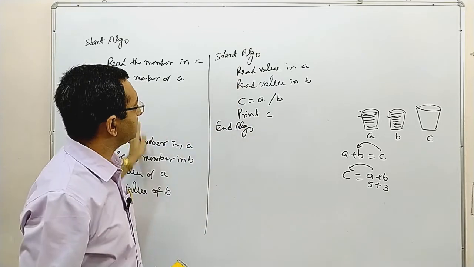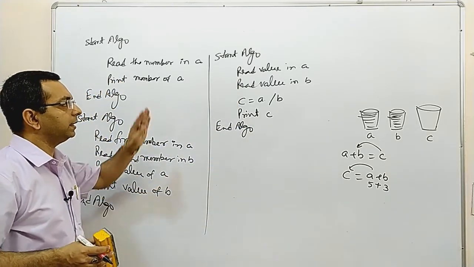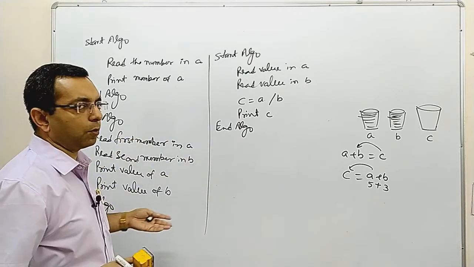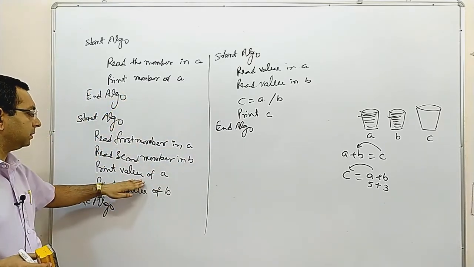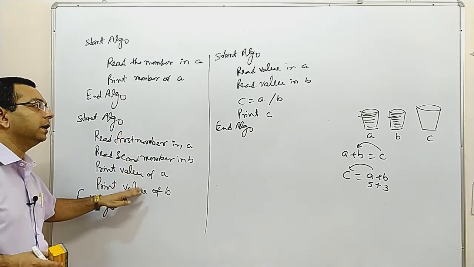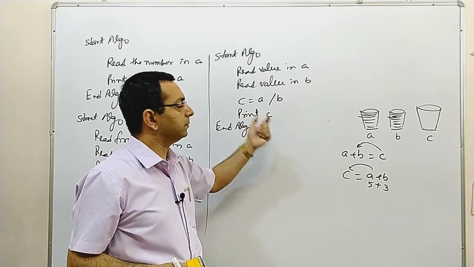I hope these simple mathematical calculations are now clear to you, how to write an algorithm for these simple operations. Here you have just taken two variables, printed them, and done some very small calculations.